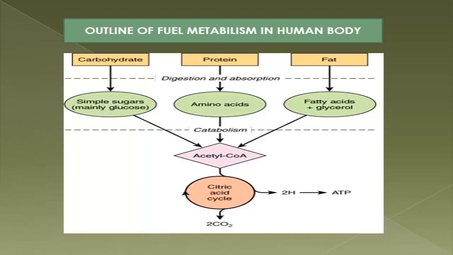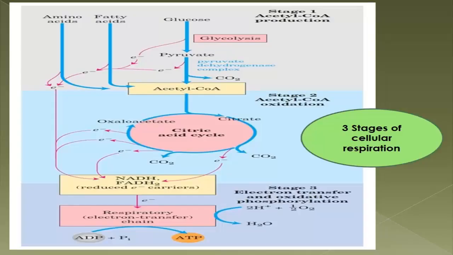Clear? Now next slide. Now another very interesting point in this relation is the 3 stages of cellular respiration. Every cell takes respiration. Now what is the form of this respiration? That is the 3 stages of cellular respiration. The first stage of cellular respiration is acetyl-CoA formation. From glucose, through glycolysis, pyruvate is formed and the PDH complex acts and the final product is acetyl-CoA. Now from the fats or fatty acids, beta oxidation occurs and we get acetyl-CoA, and from amino acid catabolism we can get acetyl-CoA. So these are the sources of acetyl-CoA from the three types of fuel.